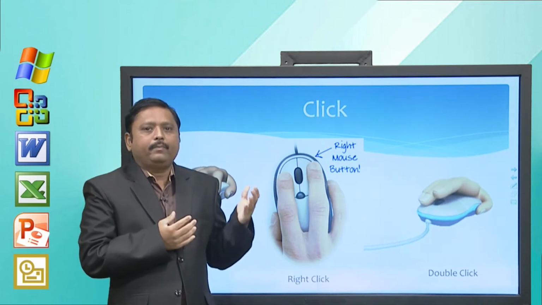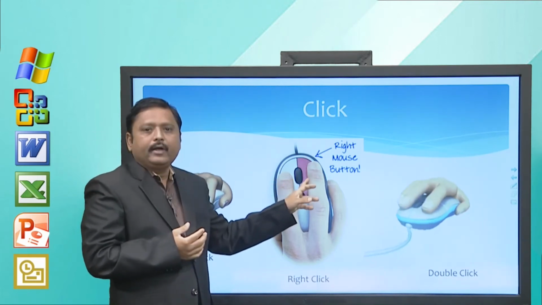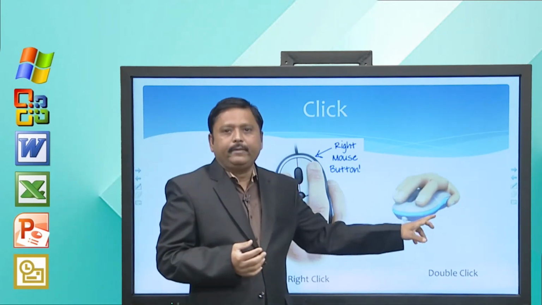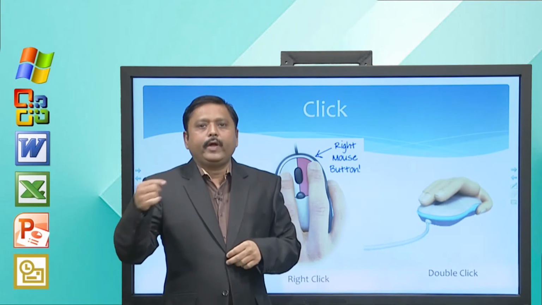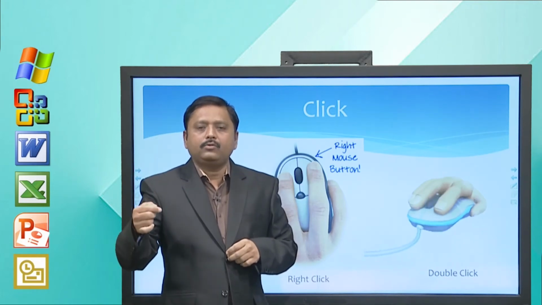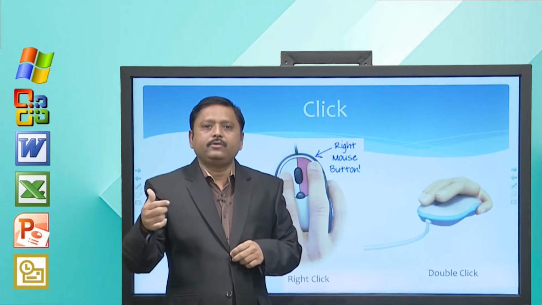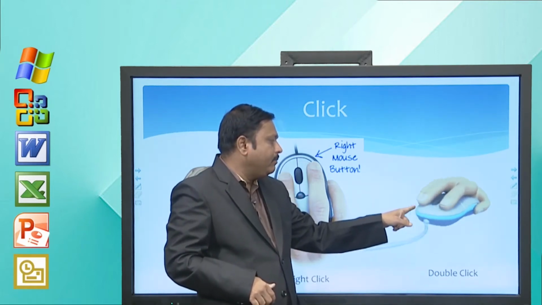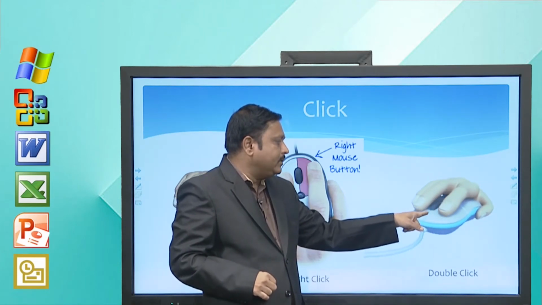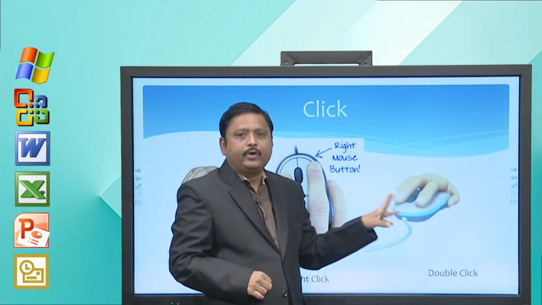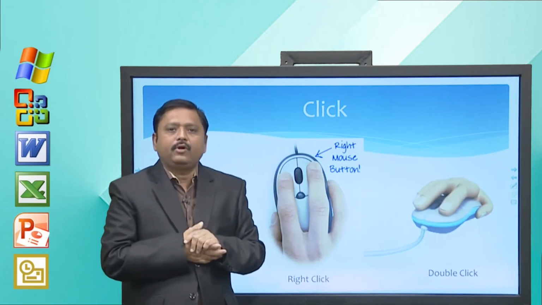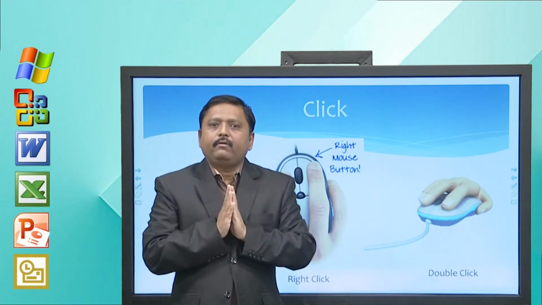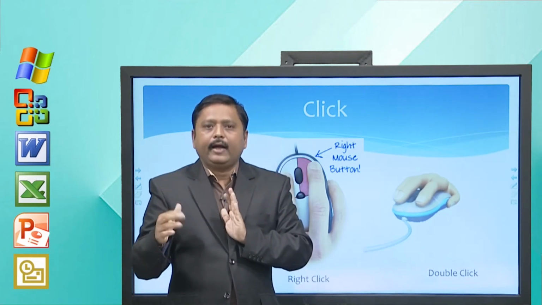So, that kind of pop-up menu can be activated using the right mouse button. And finally, when I say double click, it means you have to quickly press the left mouse button 2 times, that is known as a double click. On screen you can see the left mouse button is quickly pressed 2 times, right. Otherwise, it is not considered a double click. So, you have to understand when I say click, double click or right click.